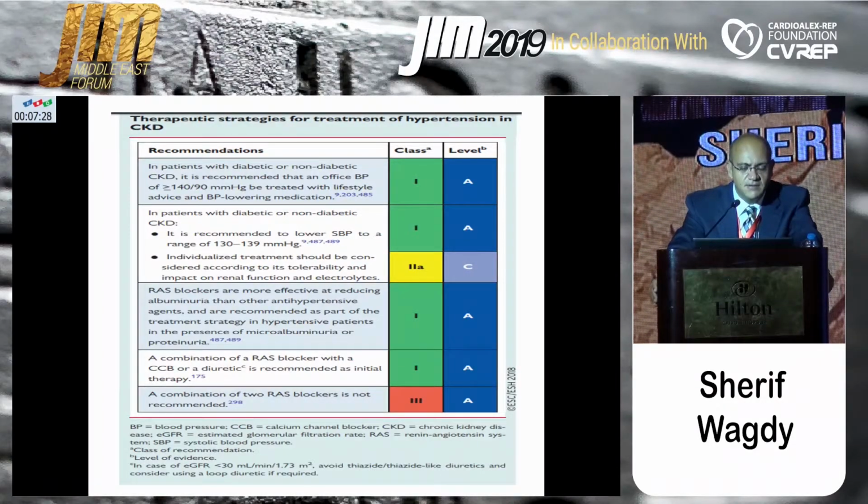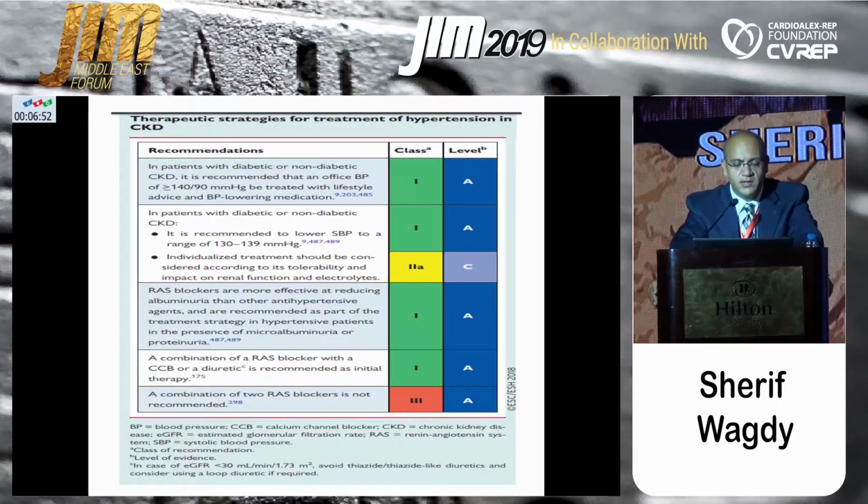Regarding the CKD patient, in patients with diabetic or non-diabetic CKD, antihypertensive treatment should be started immediately if the blood pressure is above 140 over 90. In patients with diabetic or non-diabetic CKD, it is recommended to lower the systolic blood pressure within the range of 130 up to 135. RAS blockers are more effective in reducing albuminuria than other antihypertensives, so they are recommended as a part of treatment strategy in any hypertensive patient in the presence of microalbuminuria or proteinuria.